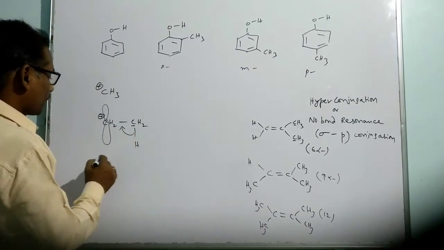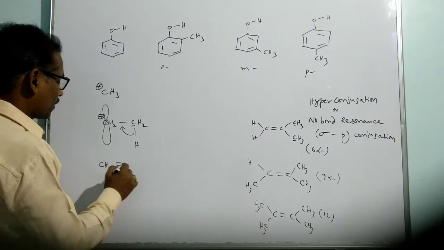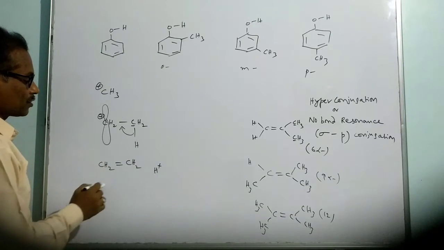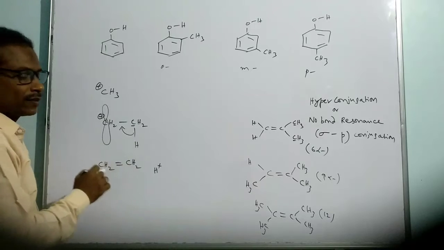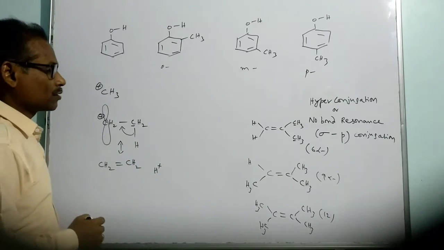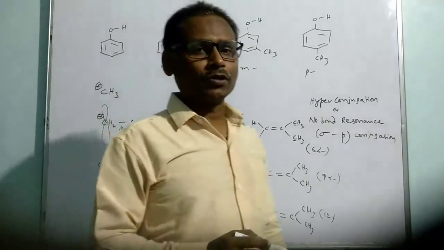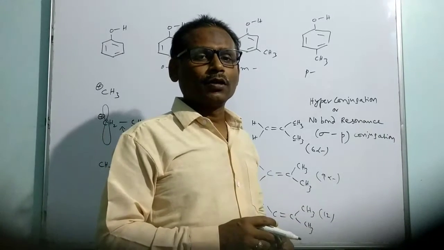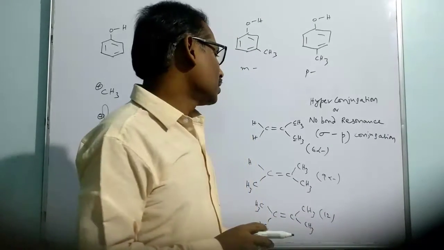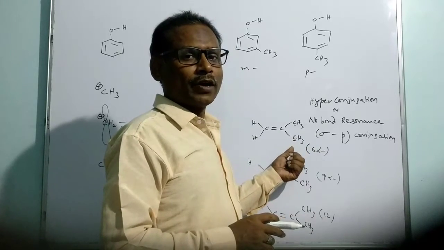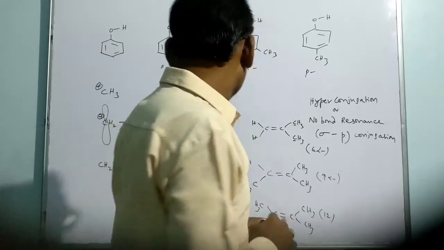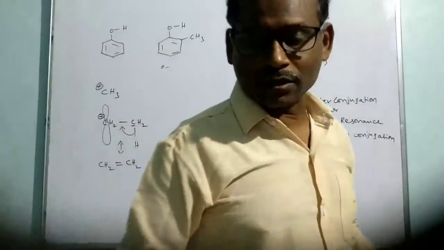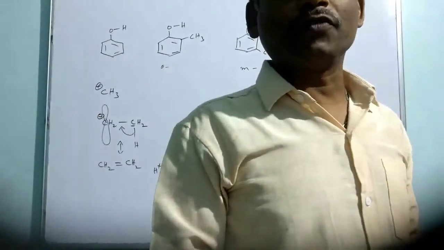So like that, we can write the structure here: CH2 double bond CH2, H plus. So in this way, we get the structure. There is no connectivity between carbon and hydrogen while writing the resonance. There is no bond resonance, so it is called no bond resonance, otherwise hyperconjugation. In order to have the conjugation, there is a hyperness provided by the alpha hydrogen sigma bonded electrons. So this hyperconjugation is considered in this case to think about the stability of the methyl substituted carbocations.